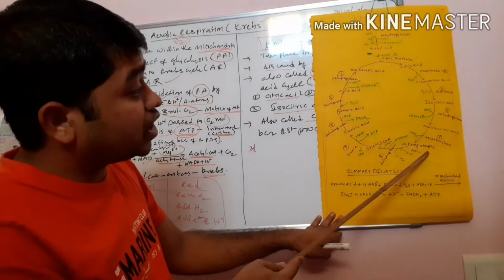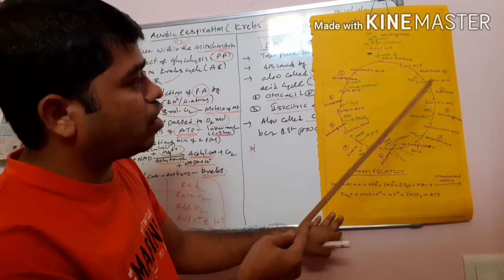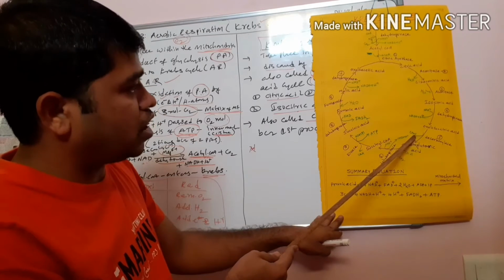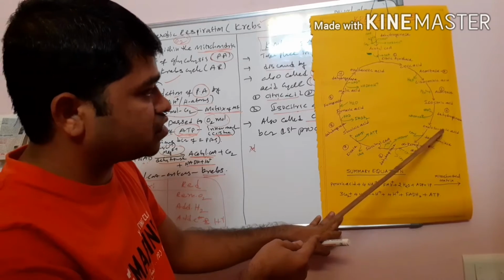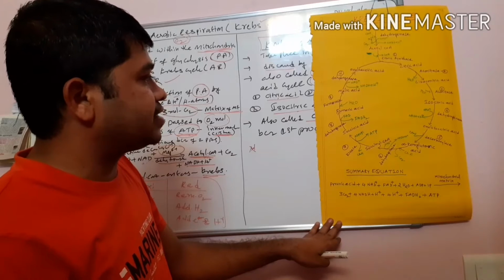Alpha ketoglutaric acid. Here the enzyme is a decarboxylase. Decarboxylase means what? Removal of CO2. That is why here one CO2 molecule is removed from oxalosuccinic acid. Then it is converted into alpha ketoglutaric acid.